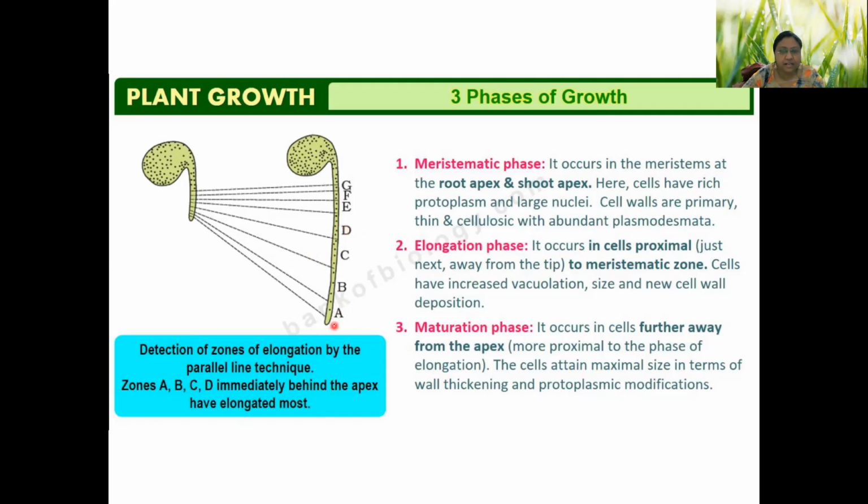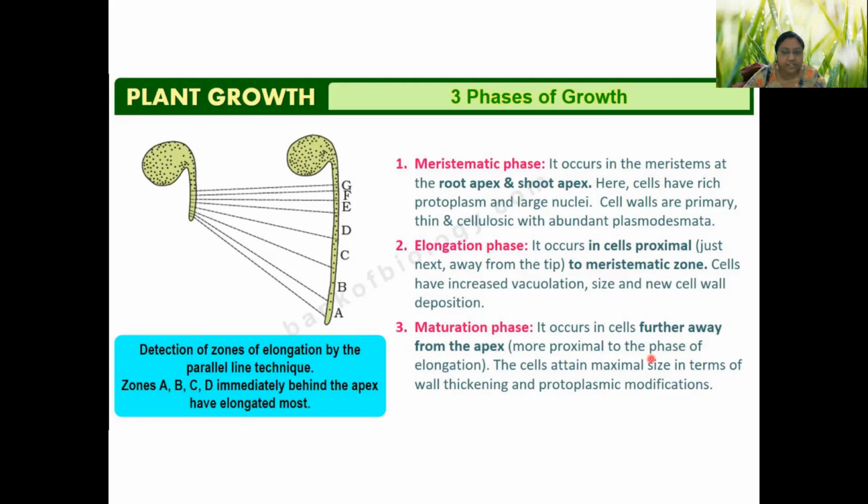Now new cells are occurring in A and B, so C and D go to the elongation phase. They now have time to get matured. Before final maturation, they will have an increase in the number and size of vacuoles, and cell wall deposition. So the primary cell wall will get converted into secondary and tertiary.